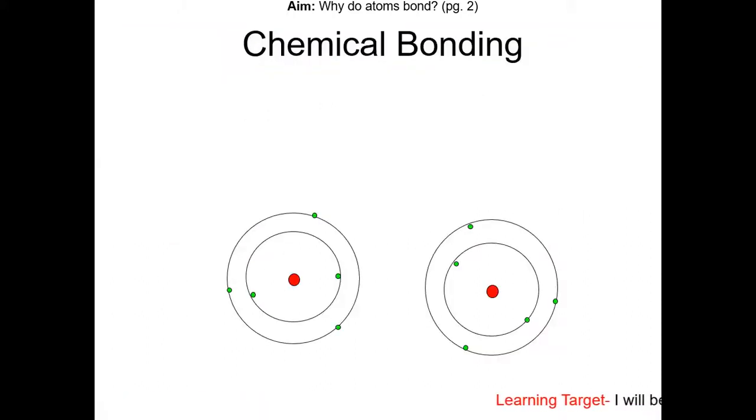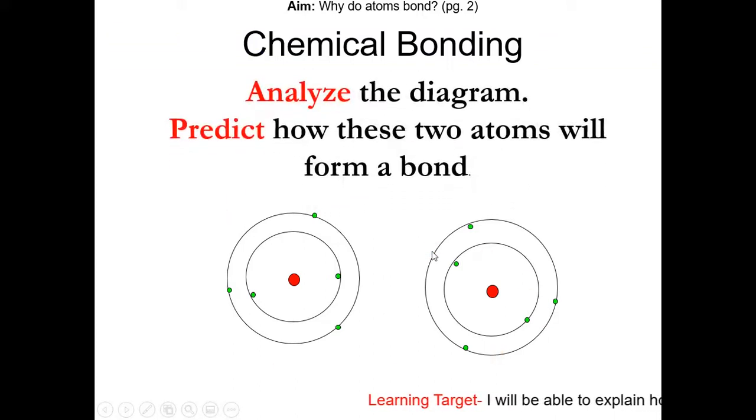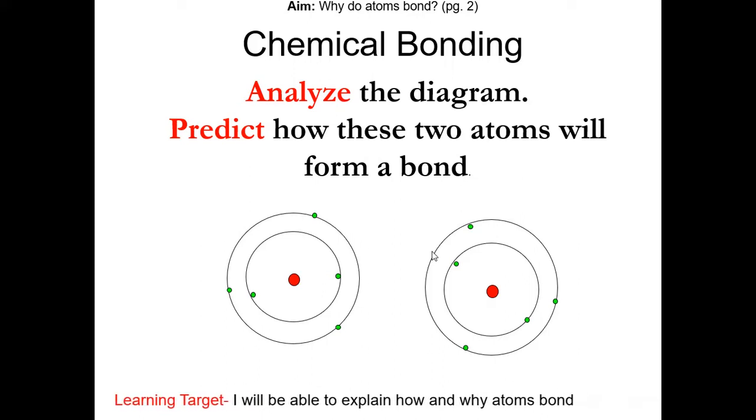Now we're going to talk about a chemical bond. Here I have 2 atoms. Predict how these 2 atoms are going to form a bond. An analogy to a chemical bond will be a relationship. In order for there to be a relationship, there needs to be some attraction. So how are these 2 atoms attracted to each other?